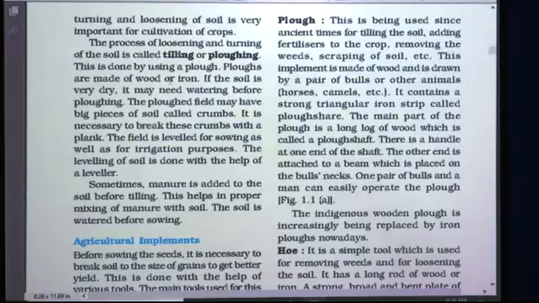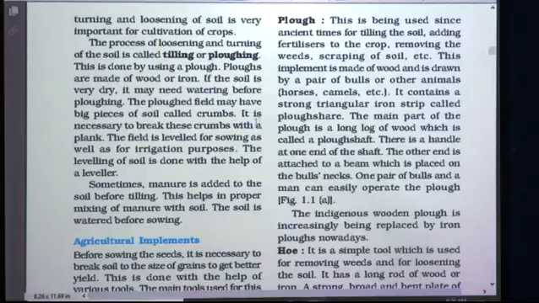Plows are made of wood or iron. If the soil is very dry, it may need watering before plowing. So, the soil is plowed by using a plow which is made up of either wood or iron, and if the soil is very dry, then it may need watering before plowing.